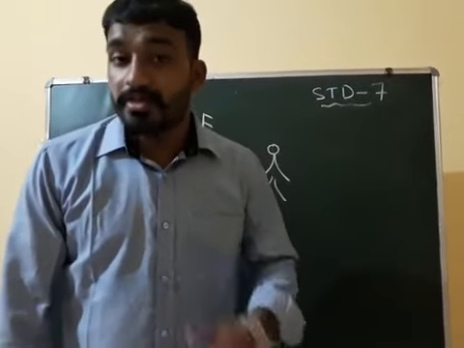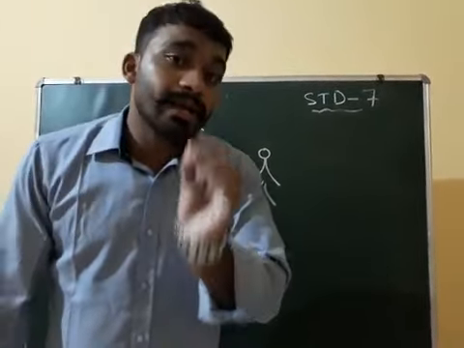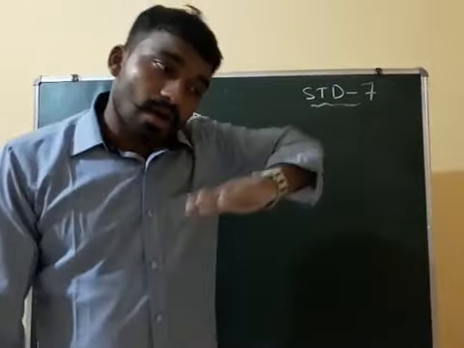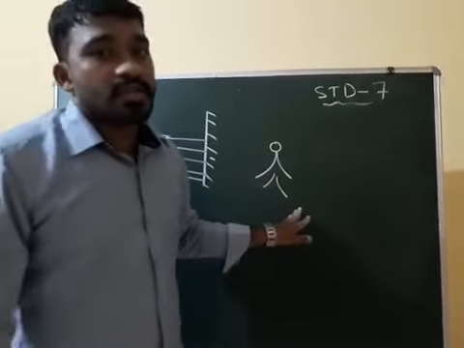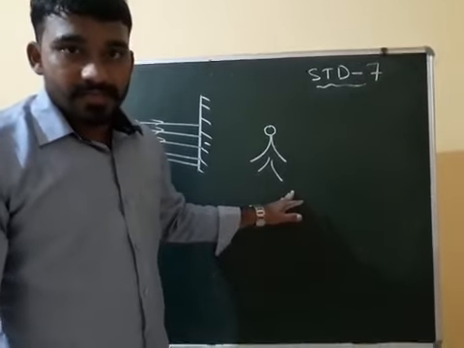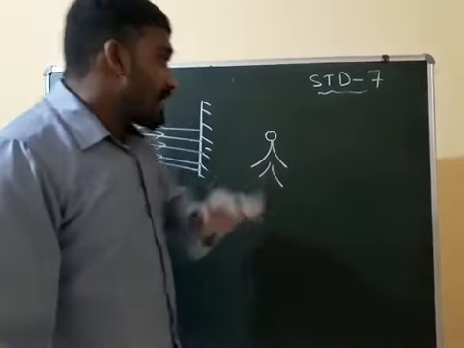That image is called a virtual and erect image. Erect means upright also you can say. How the person is standing, the image is also standing like that. Clear or not? Next one.